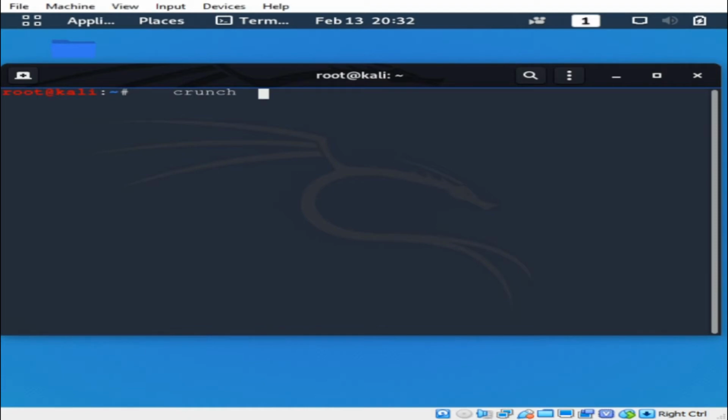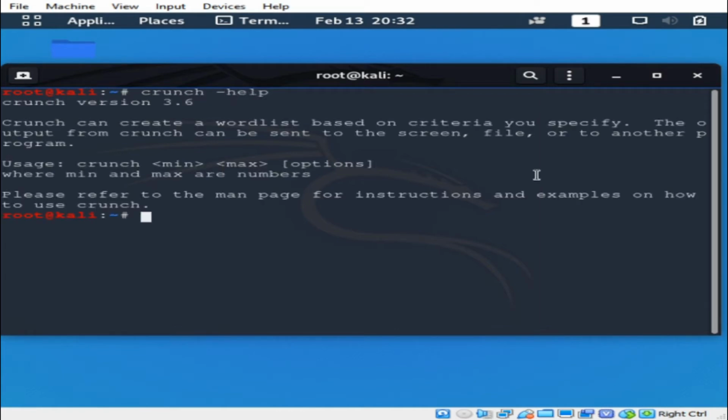To get started, we're going to type in crunch help, which will give you a brief explanation of what crunch can be used for, and the usage, the min, max, and any additional options.